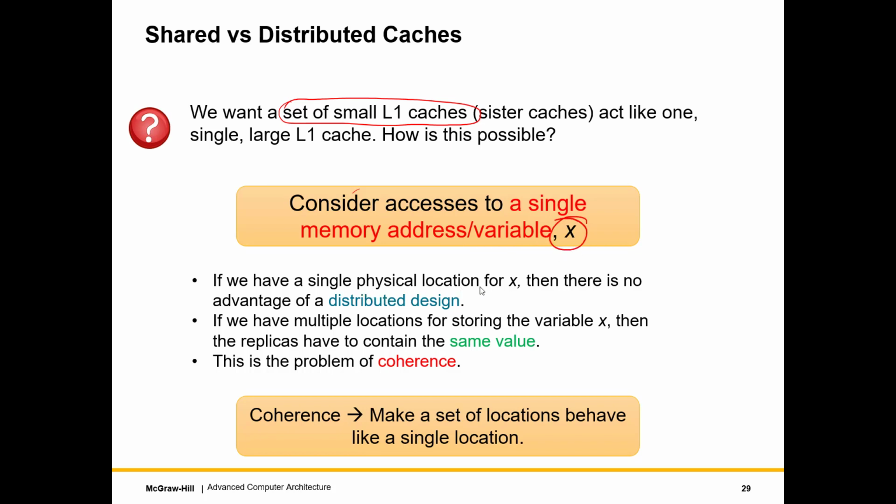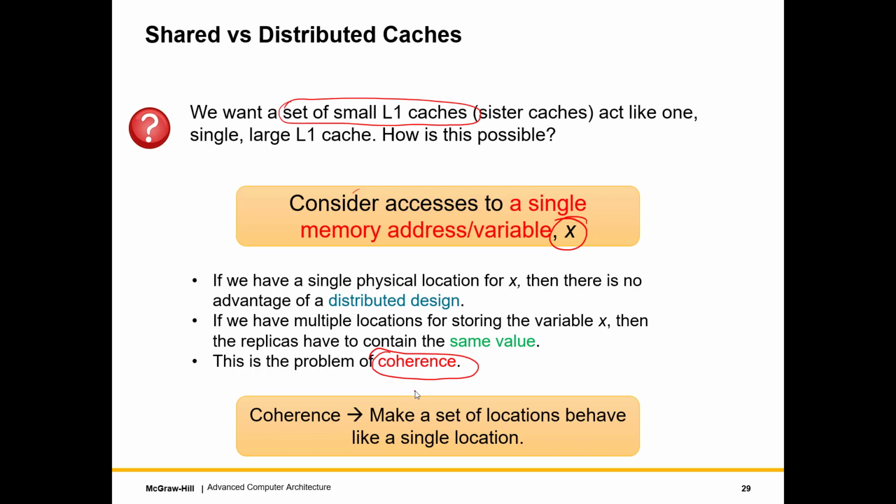Let us call it X. So if you have a single physical location for X, which is always the case in a shared cache, then there is no advantage of a distributed design. So we need to have multiple locations to store the variable X, but then the issue at that point is the replicas have to contain the same value. Otherwise, our program will show non-intuitive behavior, and the distributed cache will not appear to be a single cache, right? So making a distributed cache appear as a single cache is the problem of coherence.